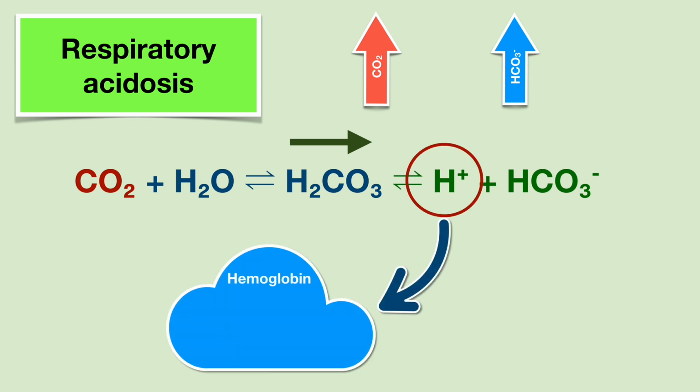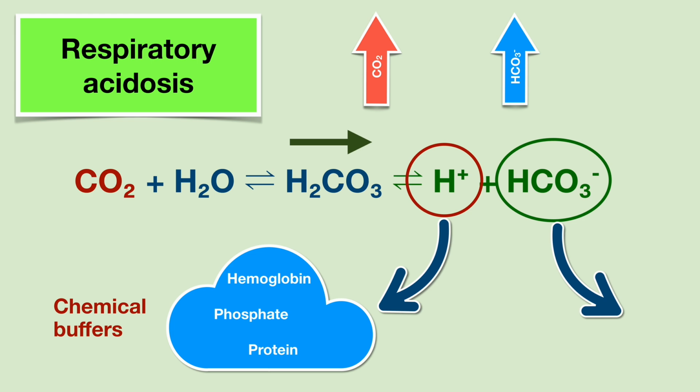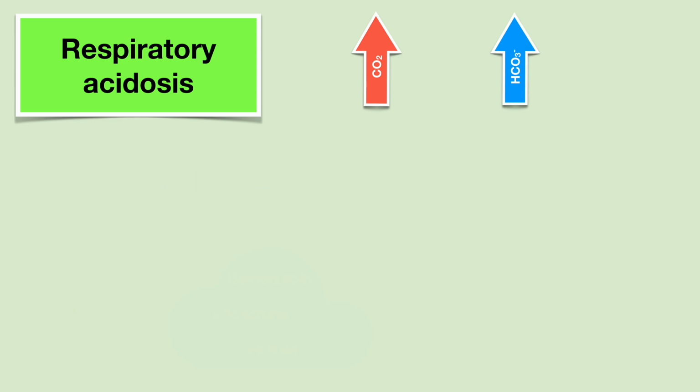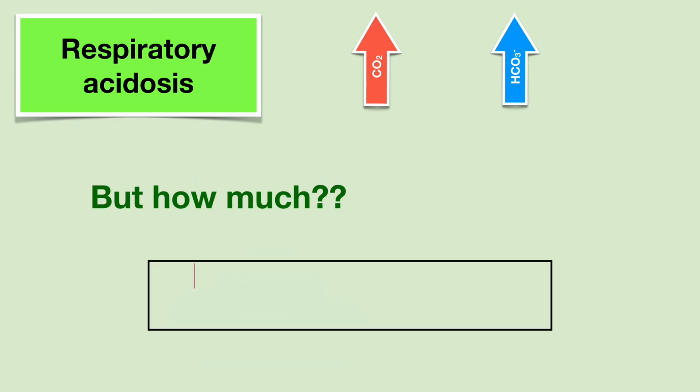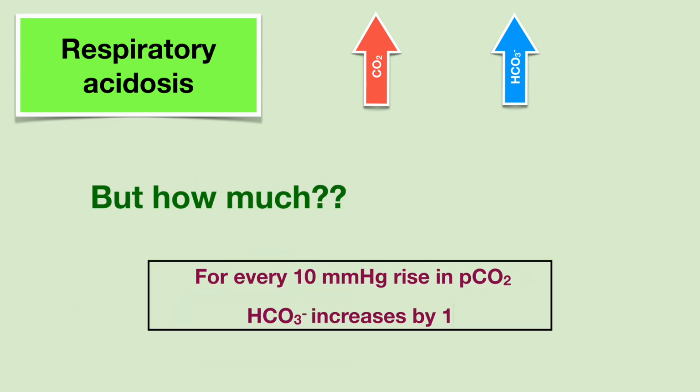Some of these are hemoglobin, phosphate, and proteins. We call them chemical buffers. These are your frontline warriors for any change in pH. When this happens, the bicarb generated as a result will cause an increase in pH to compensate. Obviously, this mechanism isn't very efficient. So for every 10 mm mercury rise in PCO2, the bicarb increases only by 1. Also, this happens for a case where the respiratory acidosis is acute.